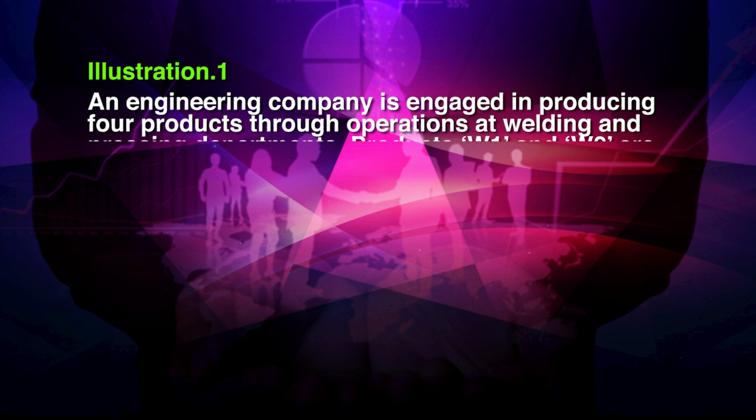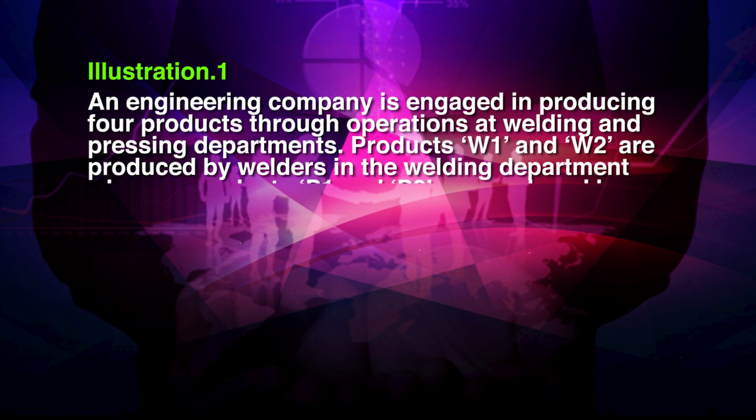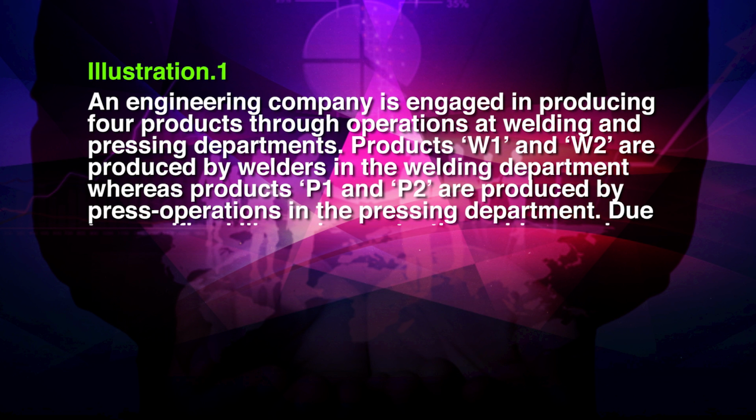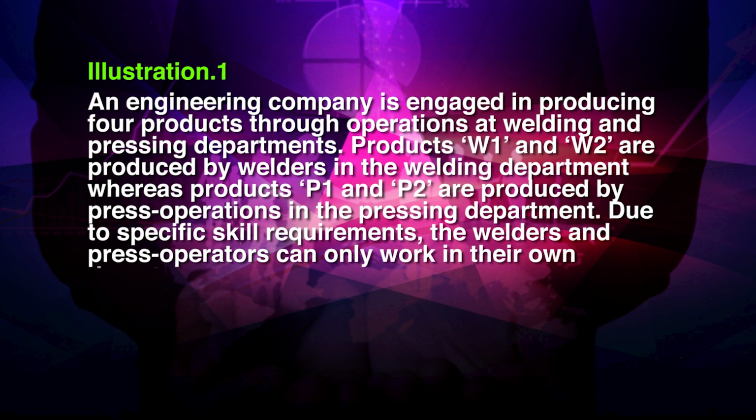Let us come to the illustration. An engineering company is engaged in producing 4 products through operations at welding and pressing departments. Products W1 and W2 are produced by welders in the welding department, whereas products P1 and P2 are produced by press operations in the pressing department. Due to specific skill requirements, the welders and press operators can only work in their own department. The following relevant data are available in respect of the products.